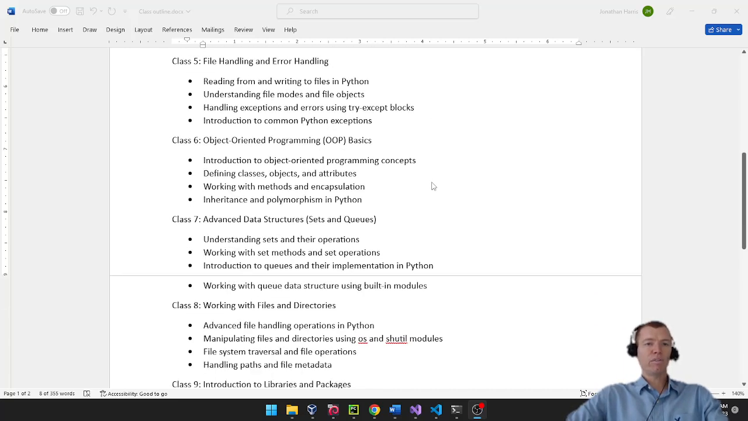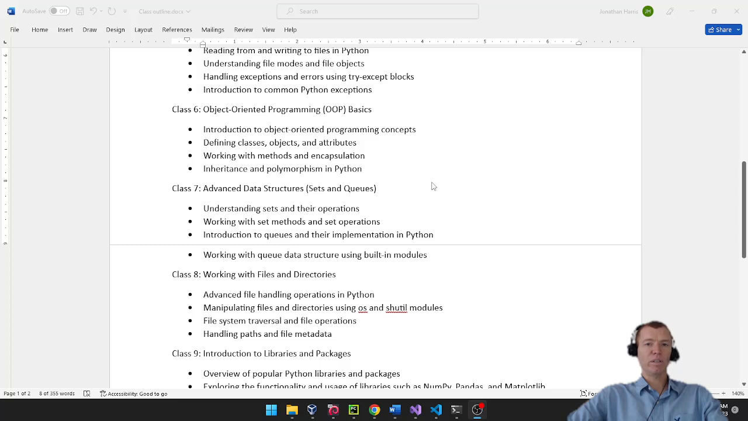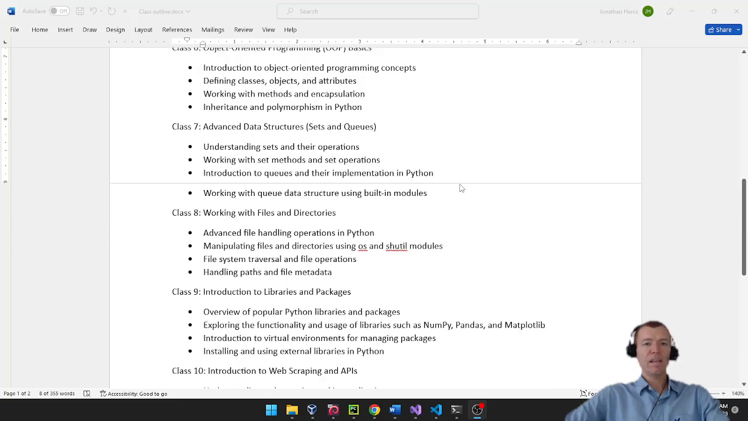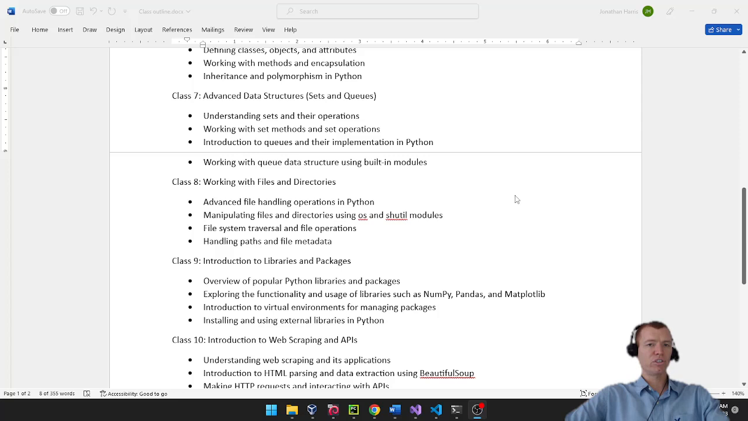Then we get into some more advanced topics such as object-oriented programming. Object-oriented programming is a paradigm, a way that we write software. Now, Python is object-oriented as a programming language, but you can also write other types of programs inside Python, other scripting language type ways of writing code. So we'll look at object-oriented specifically on class 6. That leads us into some advanced data structures and how those can be leveraged.